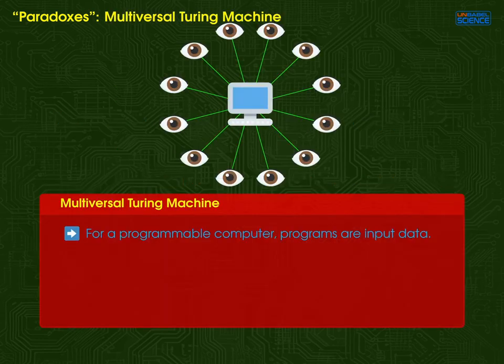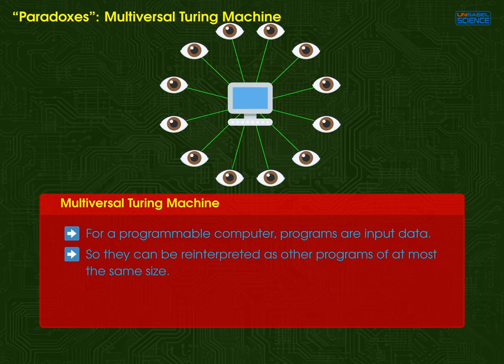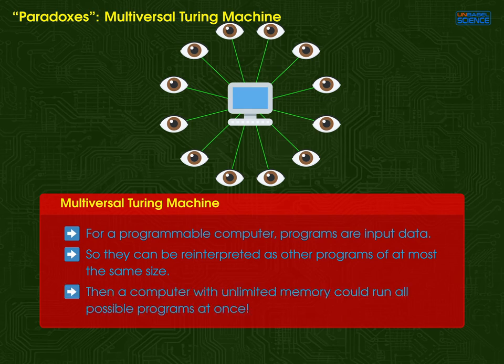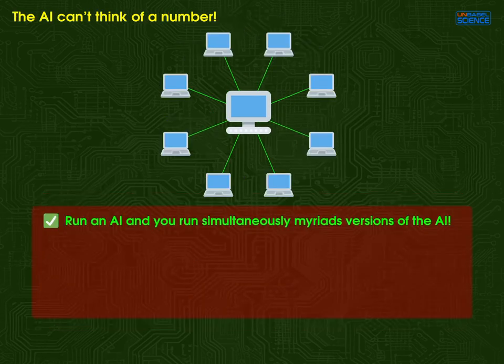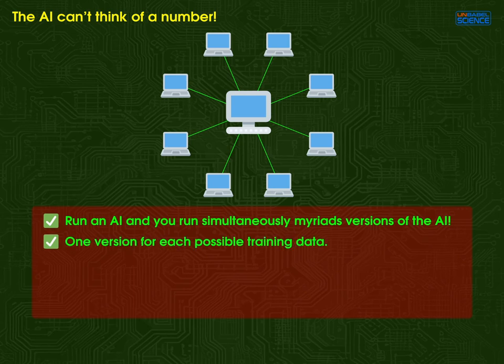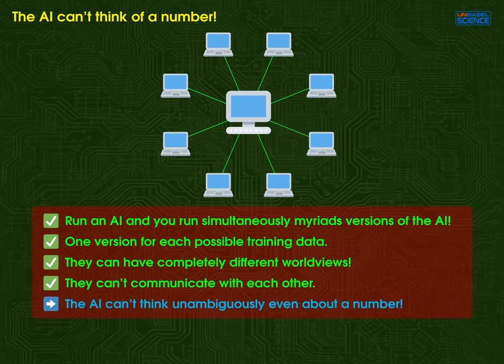The multiversal Turing machine paradox. For a programmable computer, programs are just a special kind of input data. So by reinterpreting those input data, a program can be reinterpreted as other programs. Then a computer with unlimited memory could run all possible programs at once, a multiversal computer. So if you run an AI, you run simultaneously myriad versions of the AI. One version for each possible training data. They can have completely different worldviews, but they can't communicate with each other. The AI is ambiguous and observer-dependent, so it can think unambiguously even about a number.